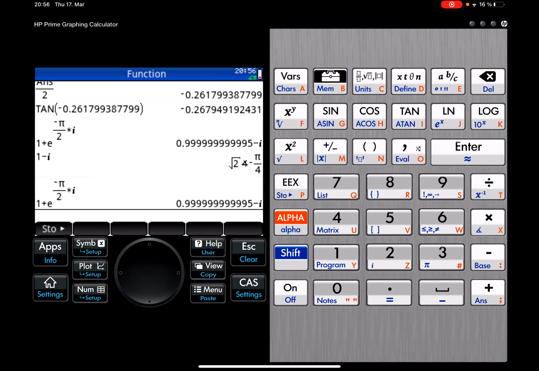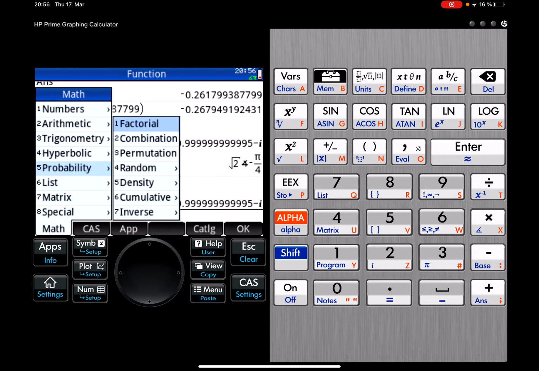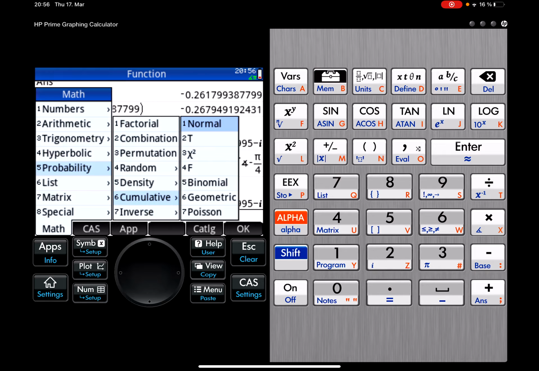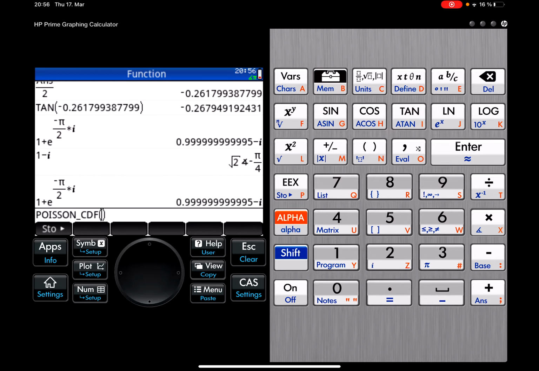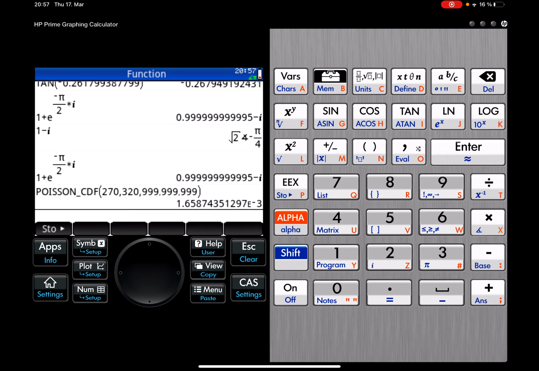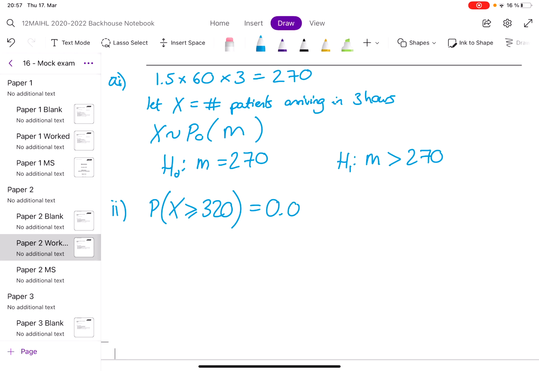We are doing a Poisson calculation. It is cumulative because we're saying 320 and more. Our parameter is 270, and we're looking at 320 or more. So I'm putting in a big number. There's no upper limit to Poisson. Okay, we get a very small value, 0.00166. Okay, much less than 5%. So yes, it's less than 5%.